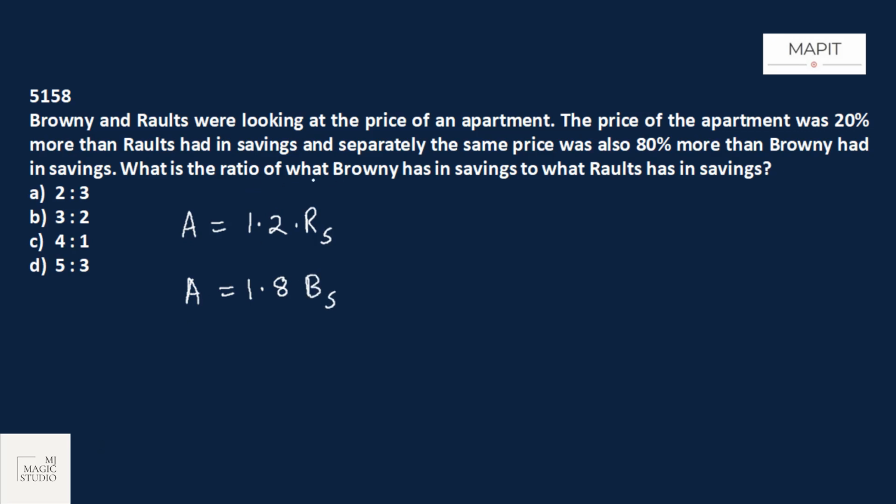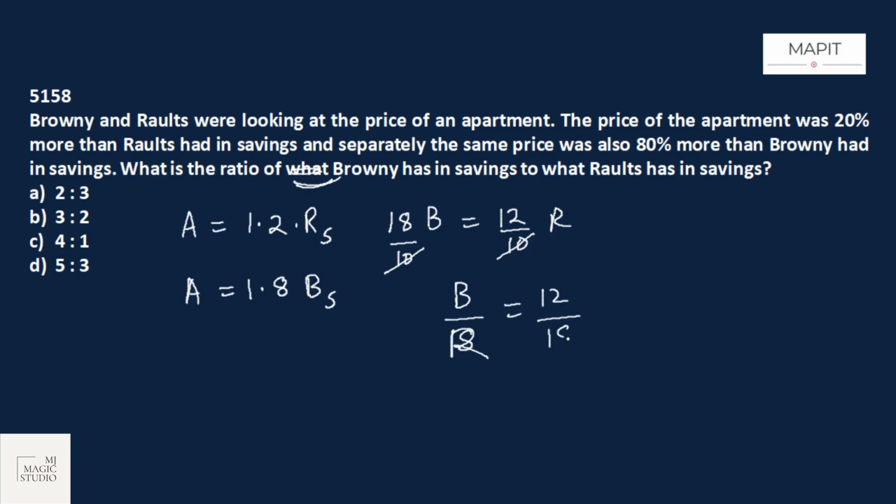What is the ratio of what Brownie had in savings to what Rawls had in savings? Means we need to find the value of BS by RS. So we know that 1.8 or 18 by 10 B is equal to 12 by 10 R. I need the value of B by R, sorry. B and R savings is 12 by 18, 6 times 2, 6 times 3. The required ratio is 2:3, that we have in option A.